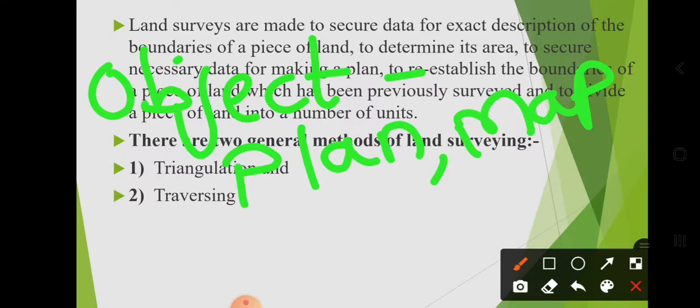Means the object of surveying is preparation of plan and map. Already we discussed that in the last lecture. If the scale is small, then it is called a plan. Okay.